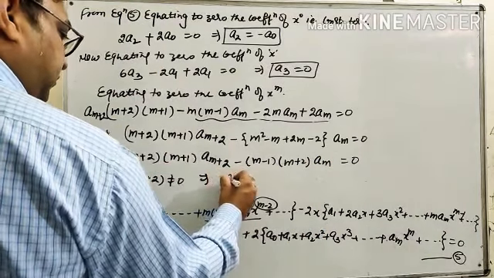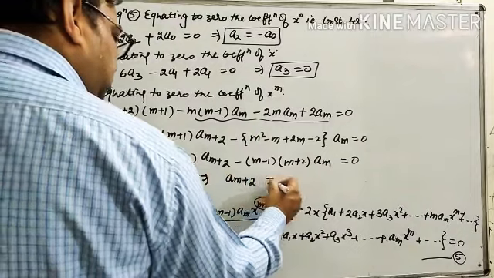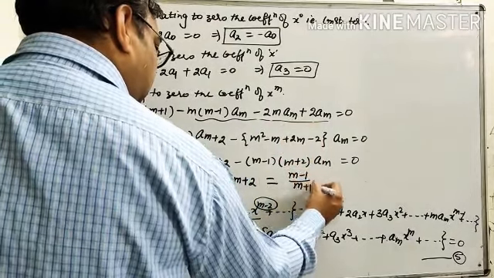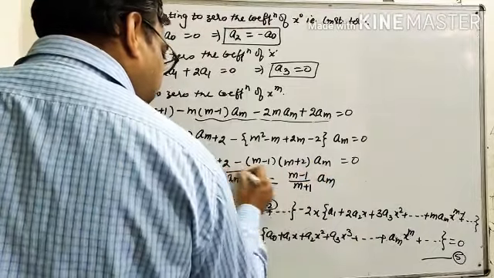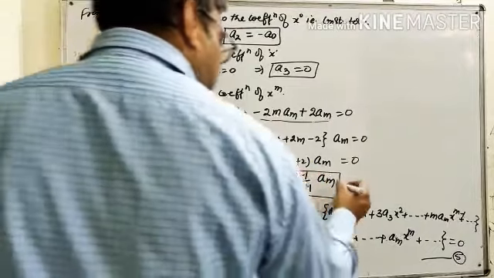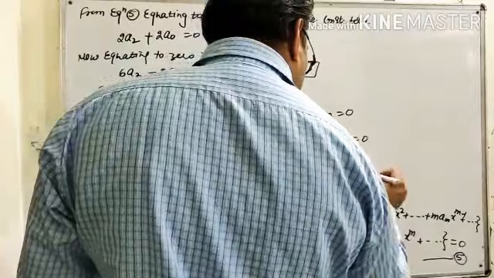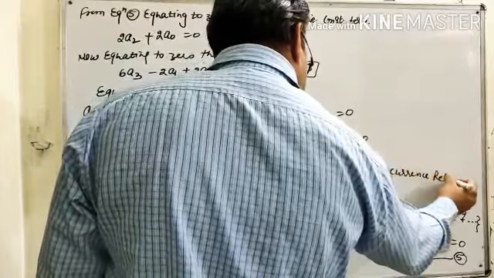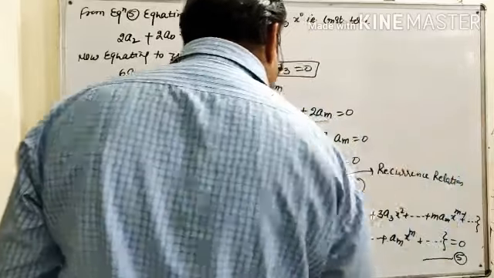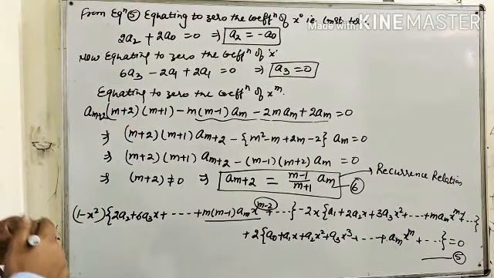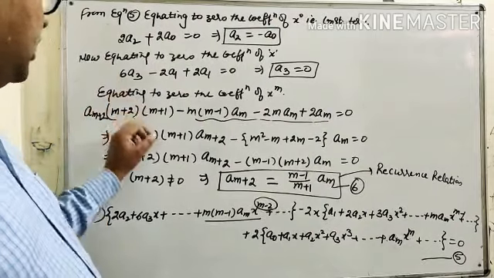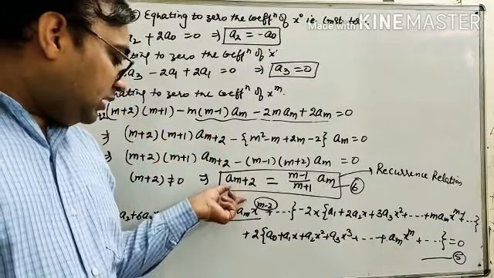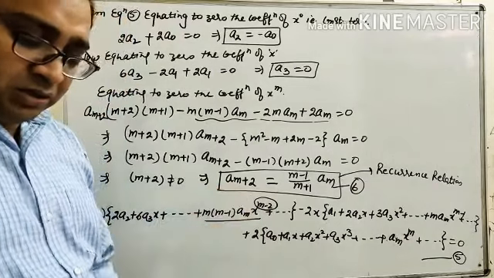So am plus 2 is equal to m minus 1 upon m plus 1 am. This is equation number 6 and known as Lagrange relation. Now we have to find the values of a4, a5, a6 and so on, and the values can be calculated from equation number 6.